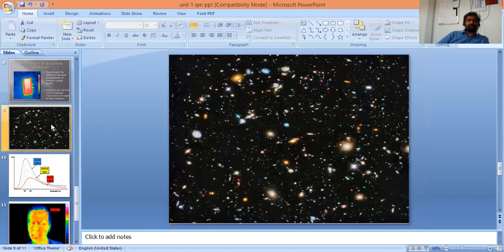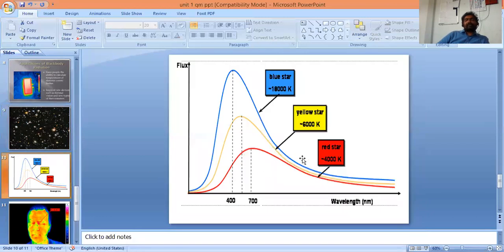Let us see this picture. Yes, this is the picture of the universe. In this, you can find different stars with different colors. For example, these stars are red stars, these are blue stars, yellow stars, green stars. So, how can we find out the temperatures of the stars? If the star is appearing in red color, its temperature is approximately 4000 Kelvin. If the star is appearing in yellow color, its temperature is approximately 6000 Kelvin. If the star is appearing in blue, then its temperature is around 18,000 Kelvin.